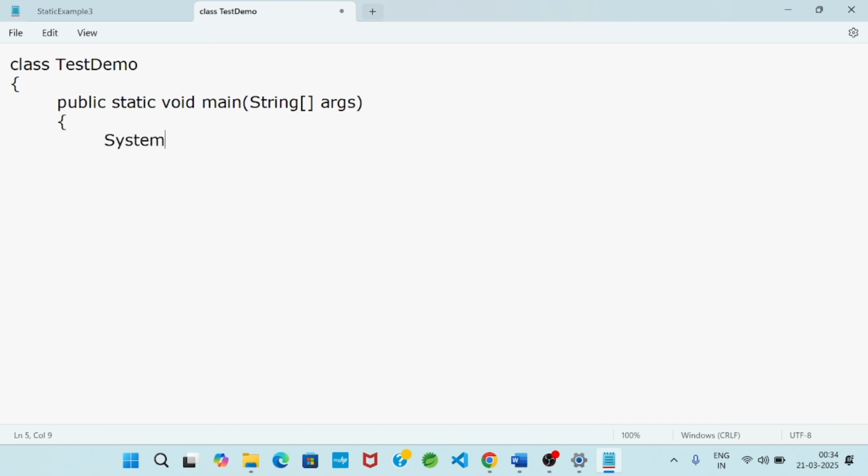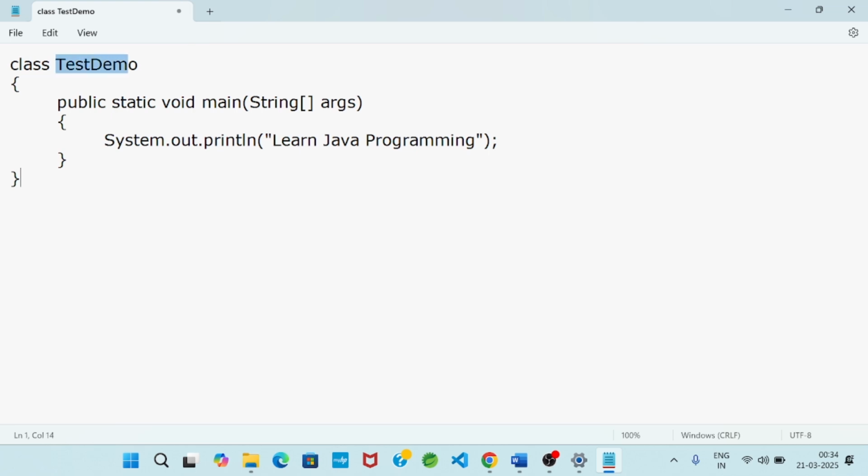One output statement: suppose I write System.out.println, with one string value that I wrote, "Learn Java programming". Now I will save this code.